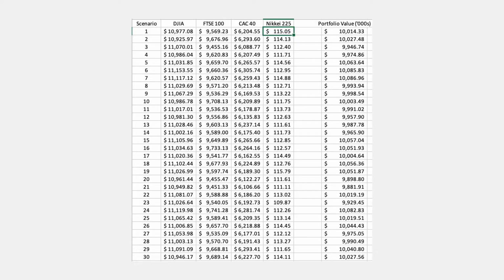Here is a shot from our spreadsheet showing the value of each stock under the first 30 scenarios, and as I said before, it continues down through 501. Then you can see on the right side under portfolio value, we have calculated the portfolio value according to each stock's value based on their weight in the portfolio.